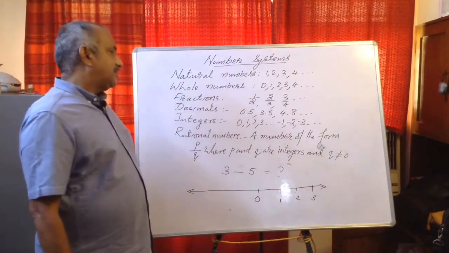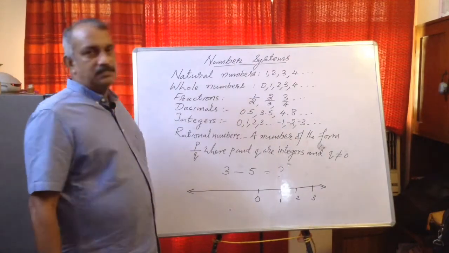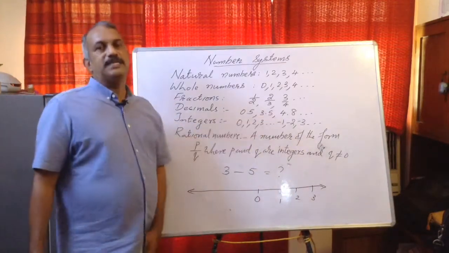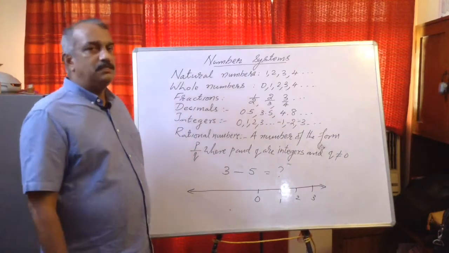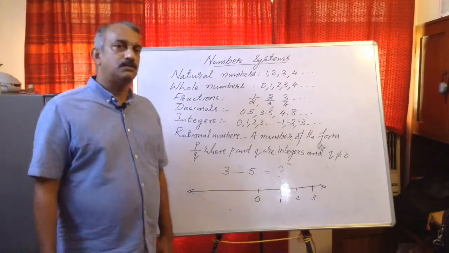Again, in 7th standard you have learned rational numbers. Again, two reasons. One is, why do we need rational numbers? Division of negative numbers is not defined. So for example, if I am dividing 4 by minus 3, there is no answer. Or 5 divided by minus 2, there is no answer.